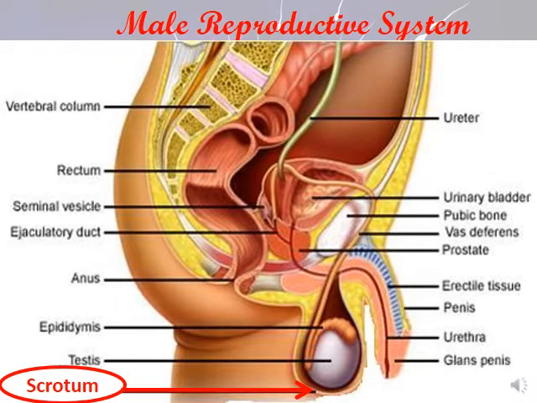Moving now to the scrotum. What is the scrotum? The scrotum is a sac-like structure found outside the abdominal cavity. It's only in males.